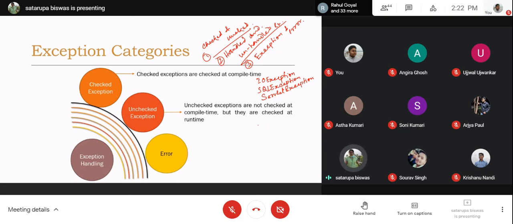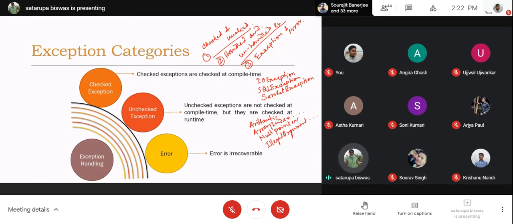Under the unchecked exceptions, there will be arithmetic exception, then array index out of bounds, then null pointer, and after that, there might be illegal arguments. So these are the different categories of exceptions which come under the unchecked exception.